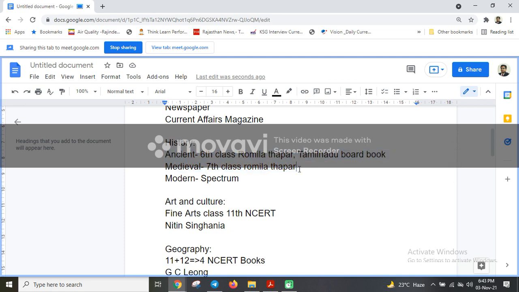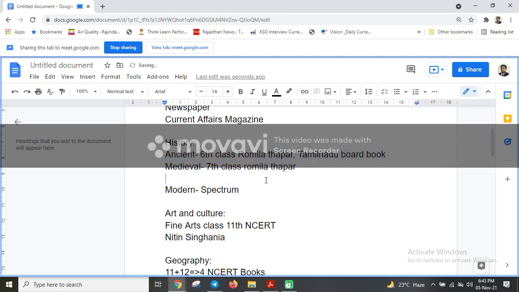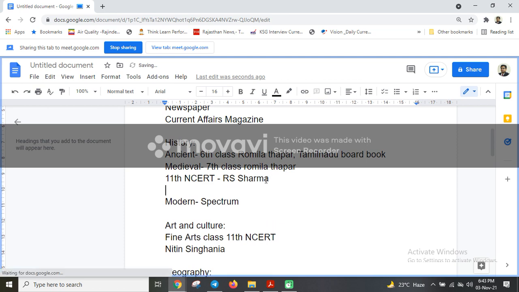Apart from this, for ancient and medieval, there are 2 books which are the 11th NCERT and 12th NCERT. The 11th NCERT is by R.S. Sharma, and that is for ancient, and the 12th NCERT by Mr. Satish Chandra is for medieval. You can do these 2 books apart from Romila Thapar. The Romila Thapar ones are a must, and then you can add on the 11th and 12th NCERT.